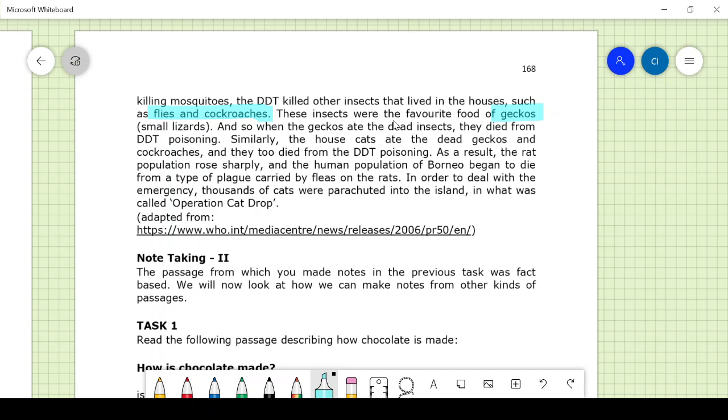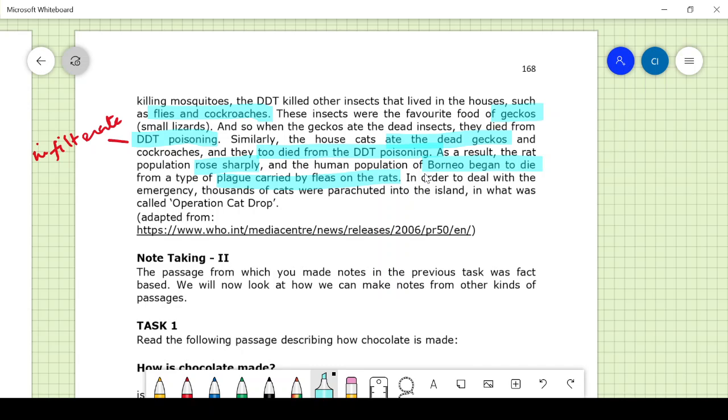Also, when the geckos ate the dead insects and died from DDT poisoning, this suggested that DDT is able to infiltrate into the grains, stay there, and still be passed on to the eating animals. Similarly, the house cats ate the dead geckos and cockroaches, and they too died from DDT poisoning. As a result, the rat population rose sharply. So look at the consequences: the human population of Borneo began to die from a type of plague carried by flies and the rats.